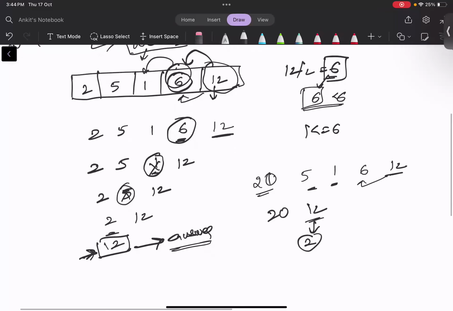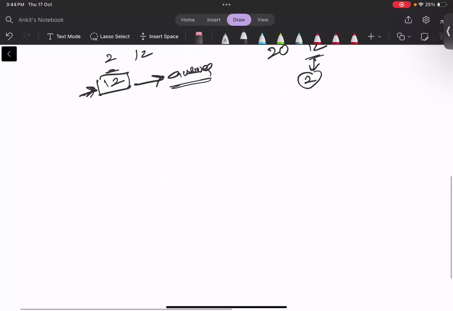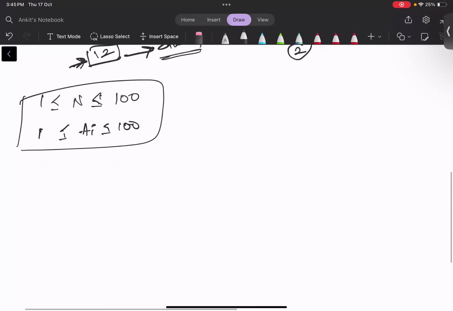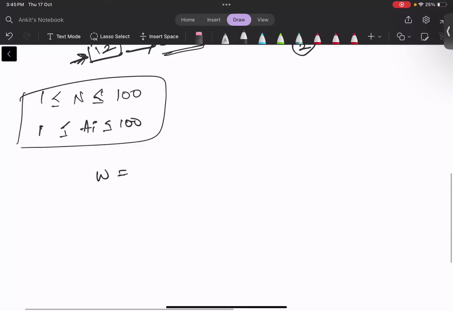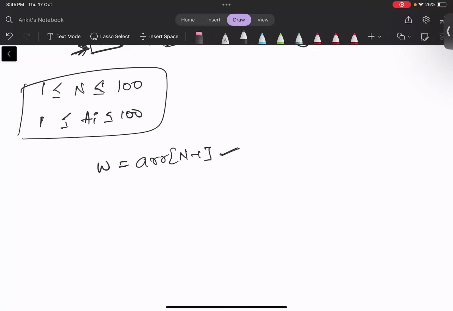How can we proceed with this? First, let's see the constraints, so that if the constraints are low, we can directly do a linear traversal on the array and do the operations. The given constraints in the question are that n is up to 100 and array elements are up to 100. So the constraints are small, and we can directly do the linear traversal. Let's take W equal to the wealth of Sushil, that is array of n minus 1, since Sushil is standing at the last position.